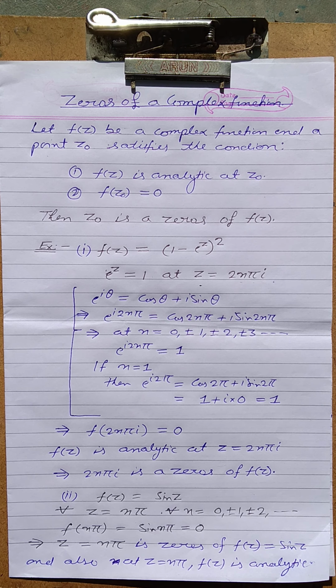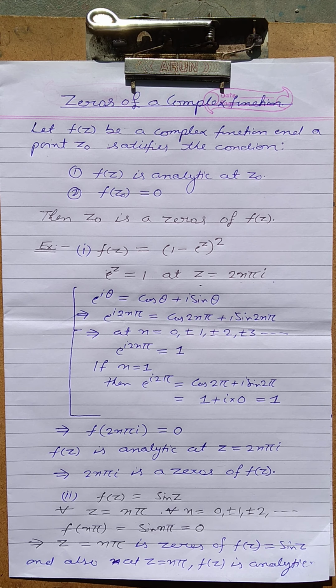because we know that e to the power iota theta equal to cos theta plus iota sin theta. And if we replace theta by 2n pi, then it is equal to cos 2n pi plus iota sin 2n pi. And for every value n equal to 0, plus minus 1, plus minus 2, plus minus 3 and so on, e to the power iota 2n pi equal to 1.